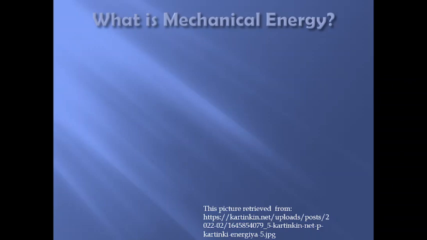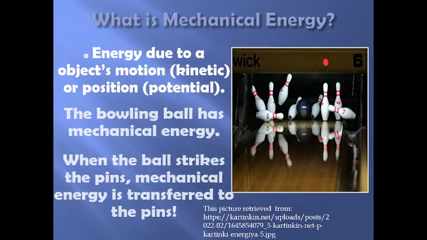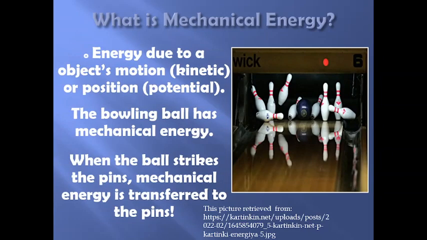What is mechanical energy? Exactly, energy due to an object's motion, kinetic, or position, potential. The bowling ball has mechanical energy when the ball strikes the pins. Mechanical energy is transferred to the pins.